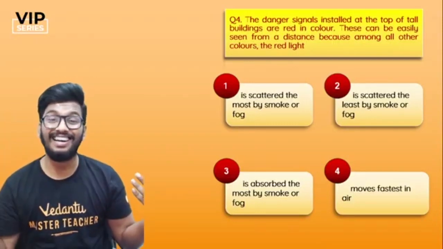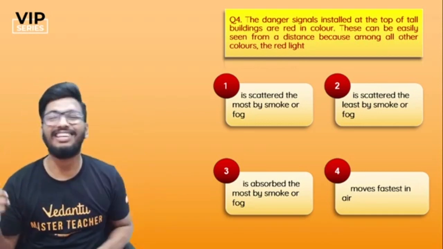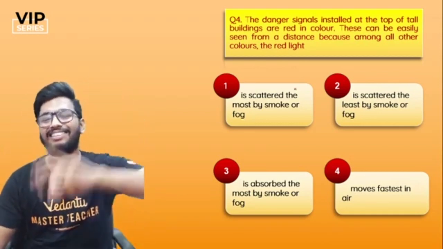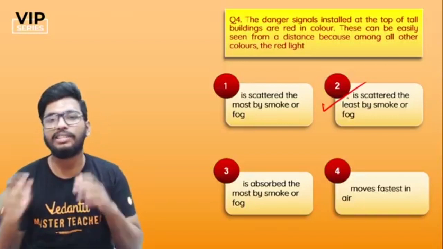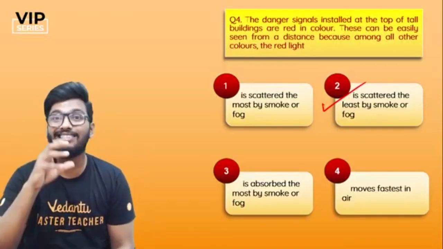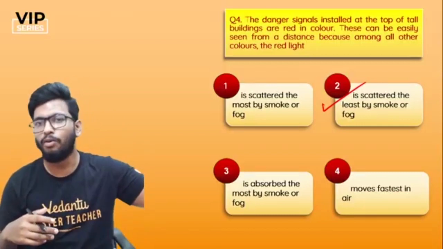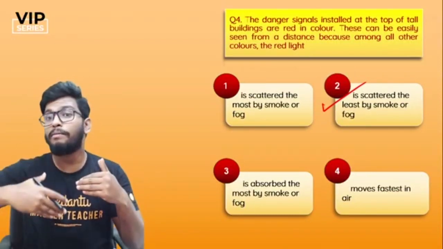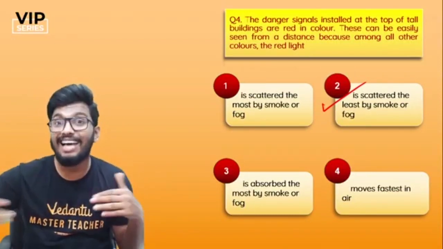What do you think is the answer, guys? Come on. 5, 4, 3, 2, 1. I'll tell you the answer. In 3, 2, 1, it is option number 2, guys. Because like I told you, red gets scattered the least because it has the highest wavelength. It gets scattered the least, whereas violet and blue and all have shorter wavelengths. So they'll not be able to travel as much distance as it's supposed to.